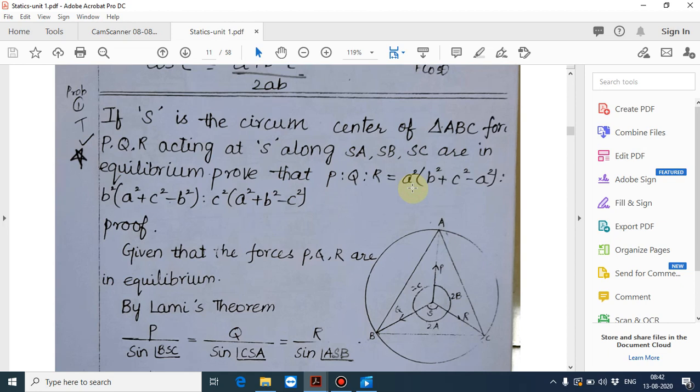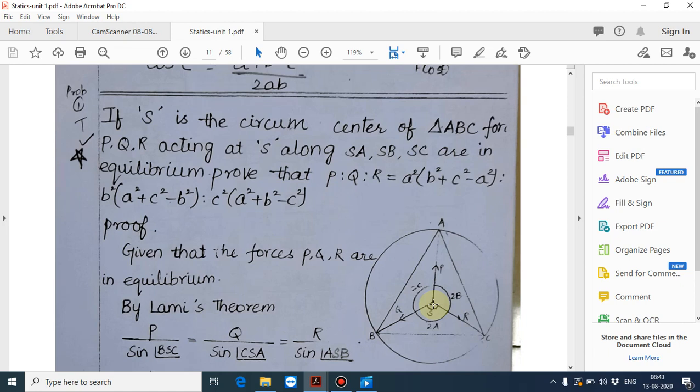If S is the circumcenter of triangle ABC, first you see the diagram for this. For triangle ABC, S is the circumcenter. P, Q, R are acting at S, along SA, SB, SC, and are in equilibrium. Circumcenter for triangle ABC means S is the center, and the angles at the center are 2A, 2B, 2C, which we are taking.